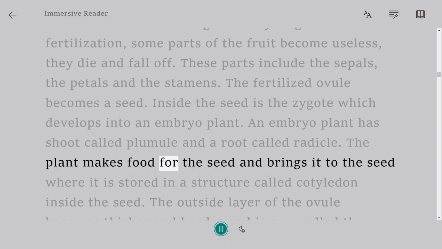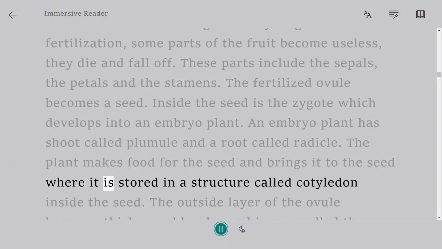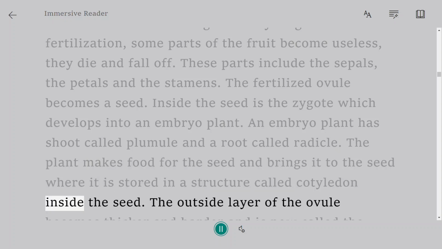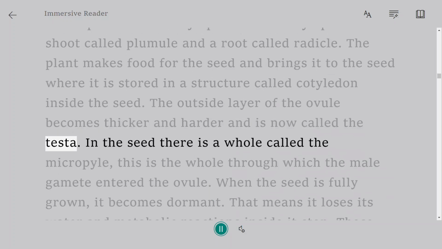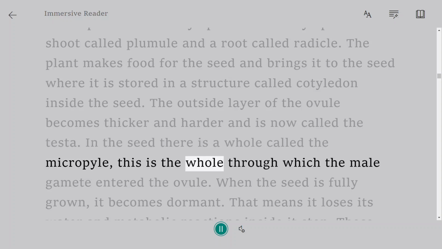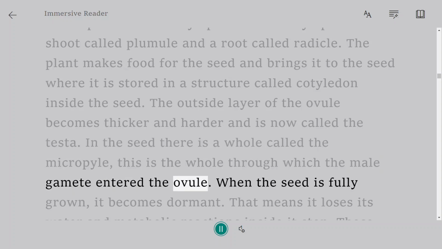The plant makes food for the seed and brings it to the seed, where it is stored in a structure called the cotyledon inside the seed. The outside layer of the ovule becomes thicker and harder and is now called the testa. In the seed there is a hole called the micropyle. This is the hole through which the male gamete entered the ovule.